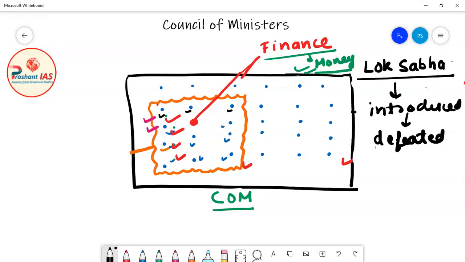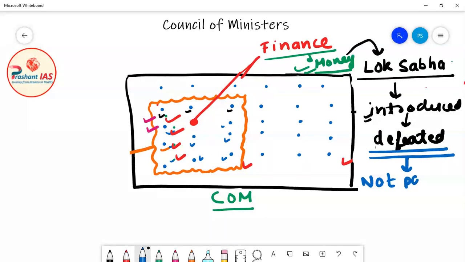So friends, let's suppose that this money bill, which is supported by all the ministers, is now introduced in Lok Sabha. And let's suppose this money bill is defeated in Lok Sabha, meaning it is not passed in Lok Sabha.